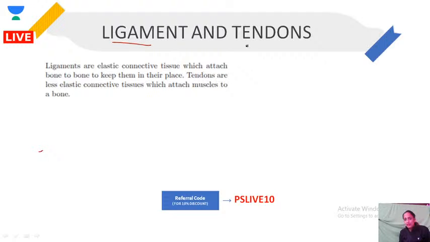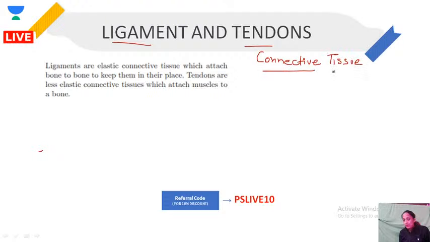What is ligament and what is tendon? So this is what we have to discuss now. Ligament and tendon. What are the differences between these two? So first of all, we need to understand that these are connective tissue.